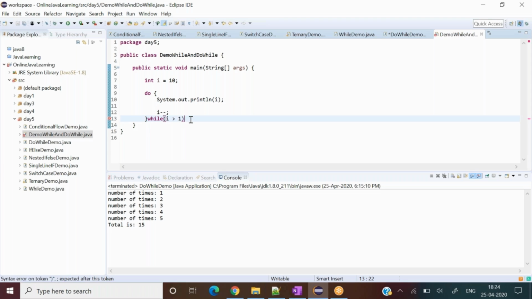Until i is greater than 1, keep on executing this loop.